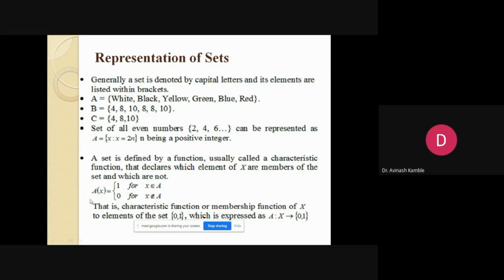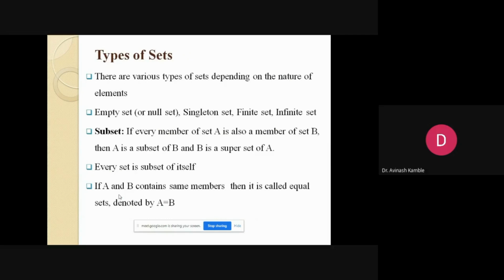For example, A of x has the value 1 whenever the element x belongs to a particular set A. If it doesn't belong, we assign the value 0. So this kind of representation by a function is known as a characteristic function, or precisely, a membership function.